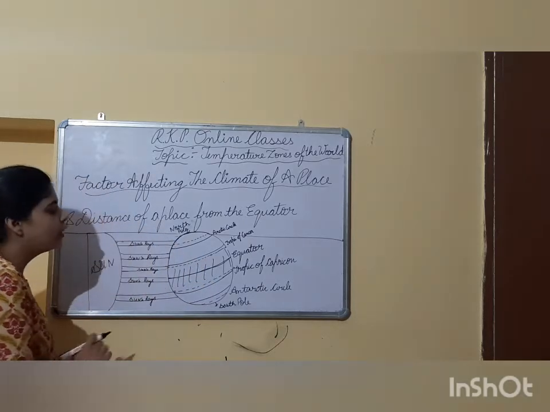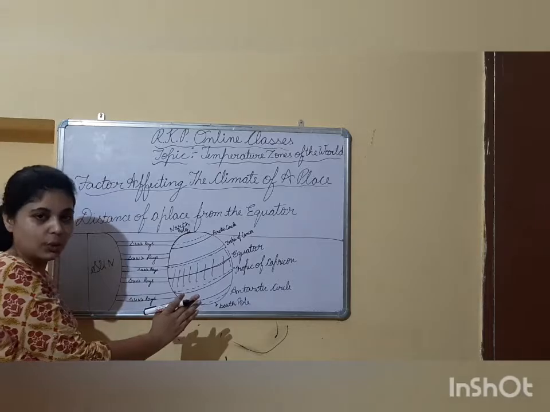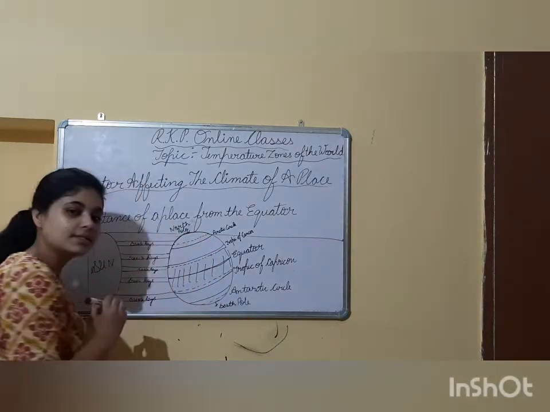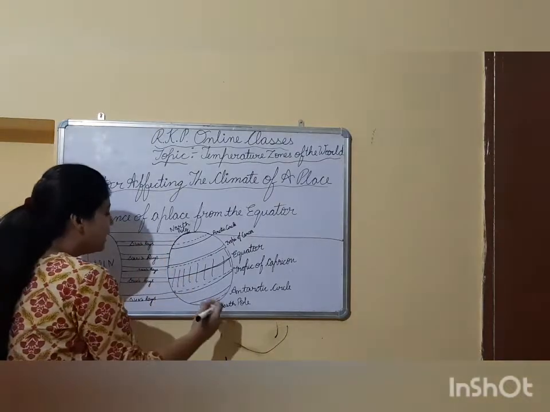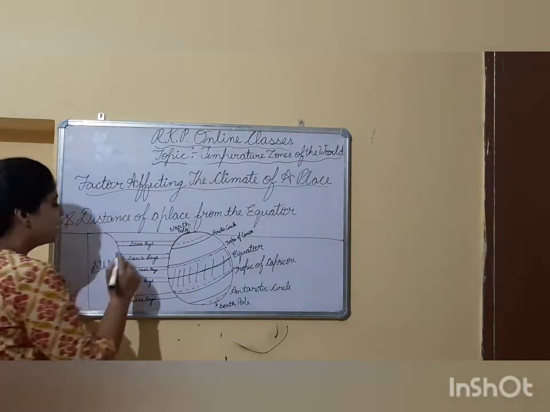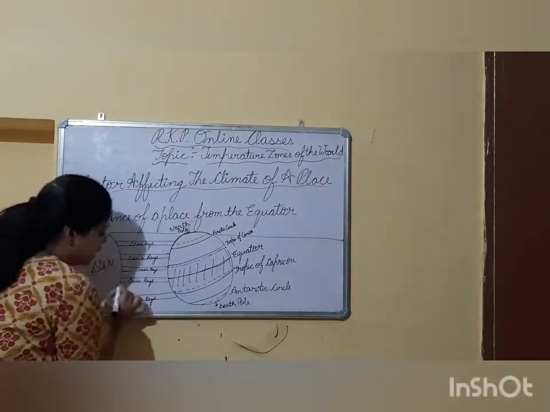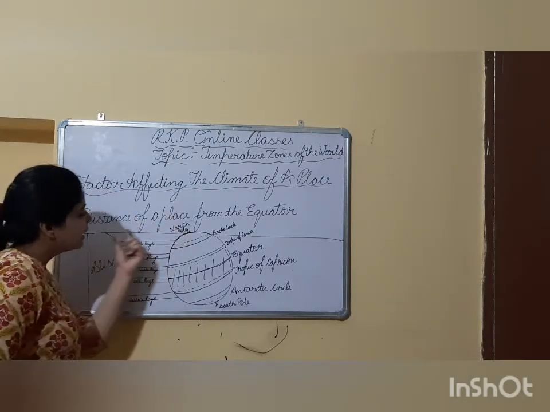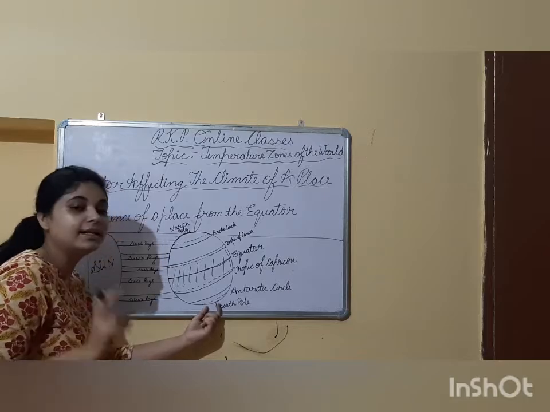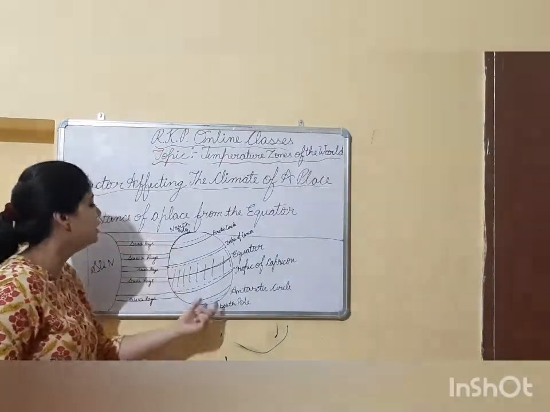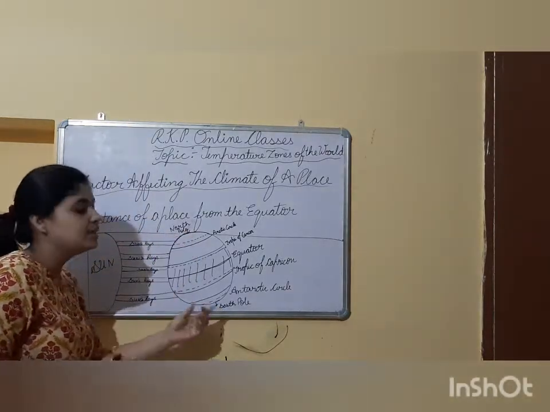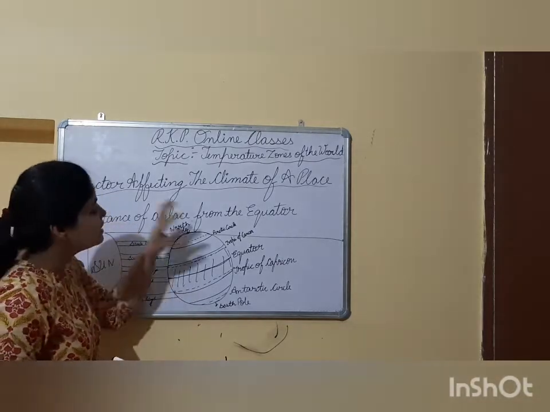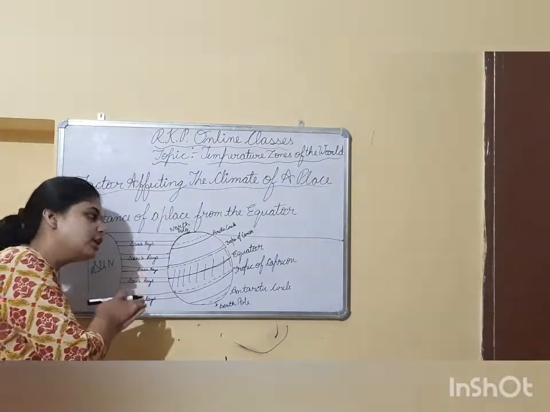But the places which are away from the equator, or on the poles, this is the North Pole and this is the South Pole, are getting slanting, tilted rays of the sunlight. That's why these places are colder. They are not as hot as the places on or near the equator.